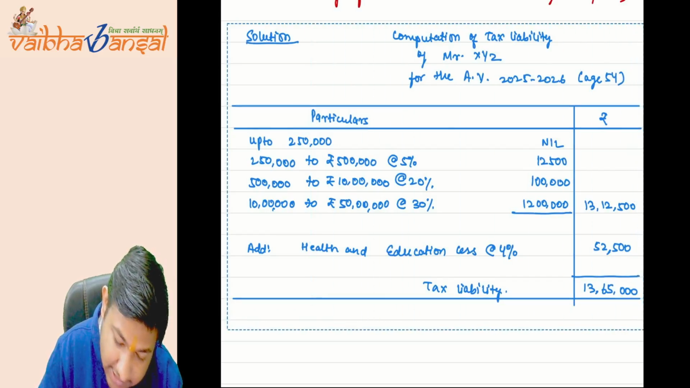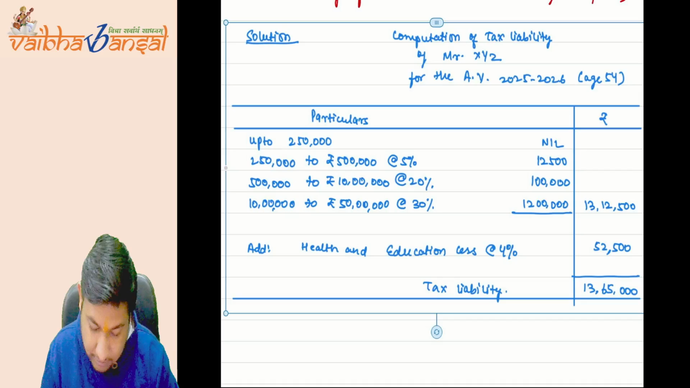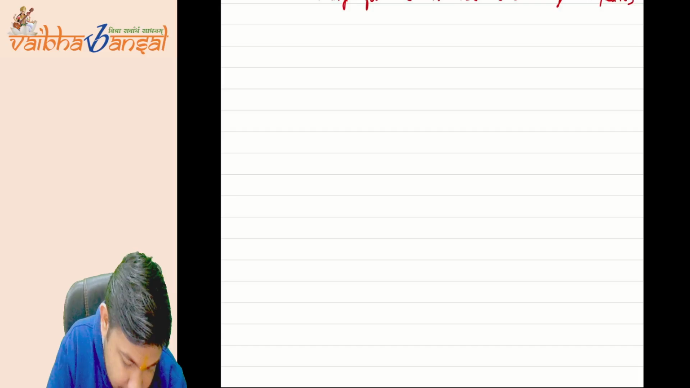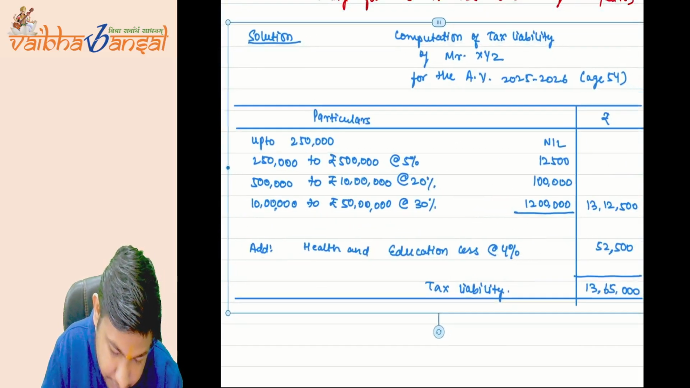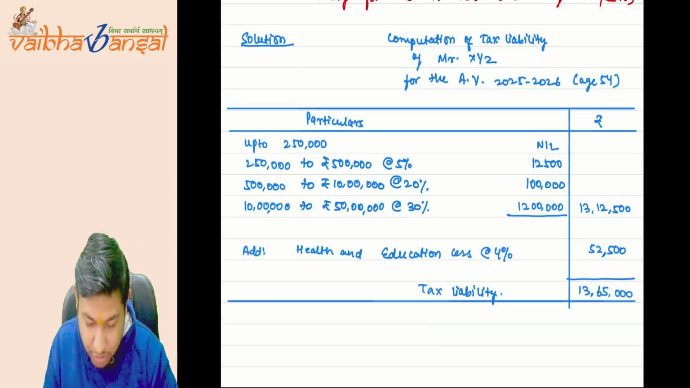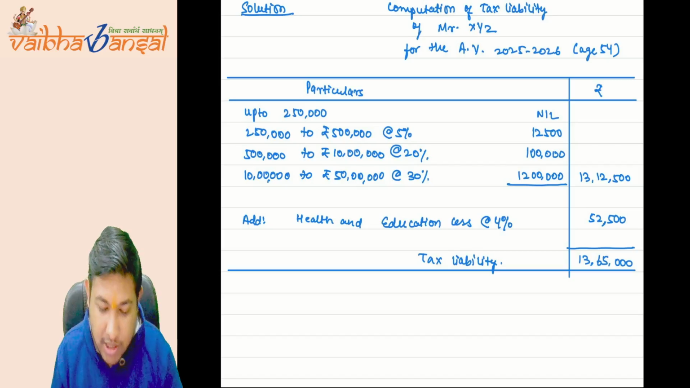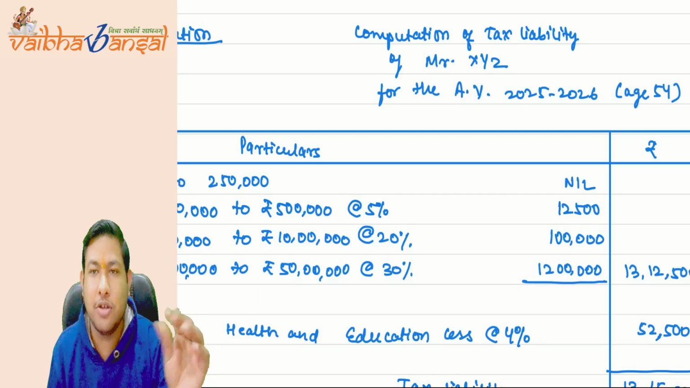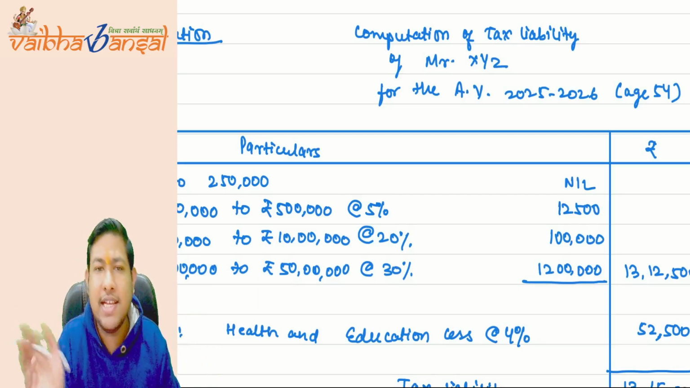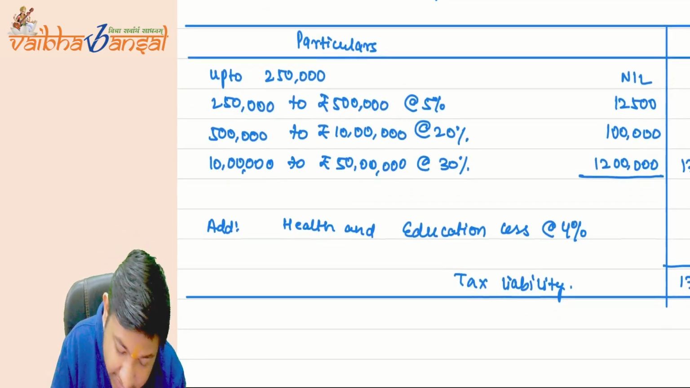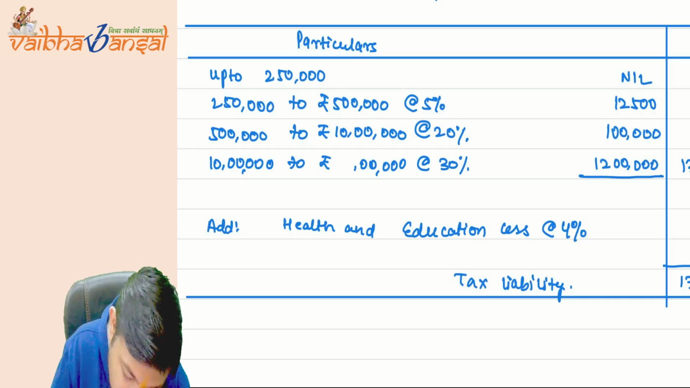You have to write this. You cannot leave this on me. You have to write this. This is the liberty that I can get, not you. You have your exams. Each and everything remains same. The computation of the tax liability of Mr. XYZ for the assessment year 25-26, even the age remains same. But now see what will happen. The only change will be here only. Now it will be 51 lakhs.